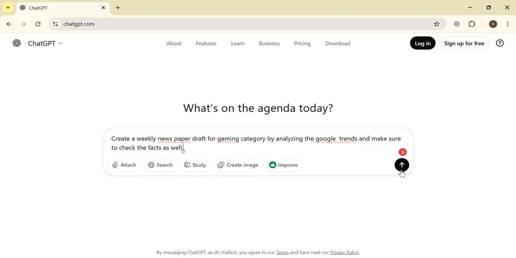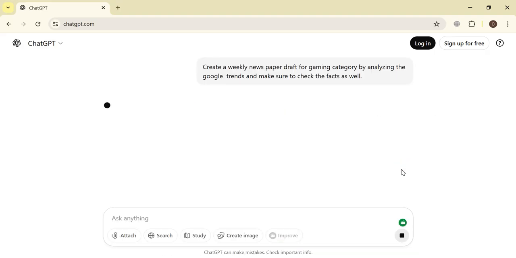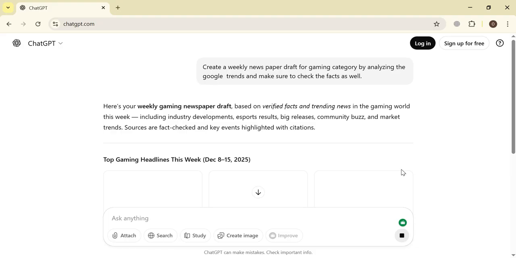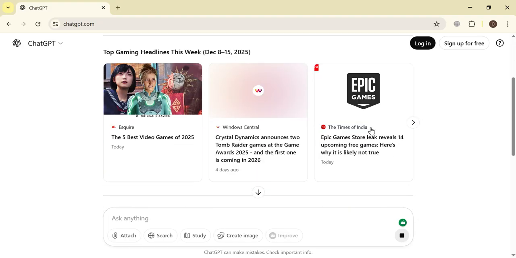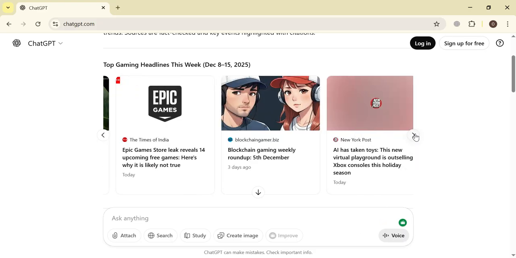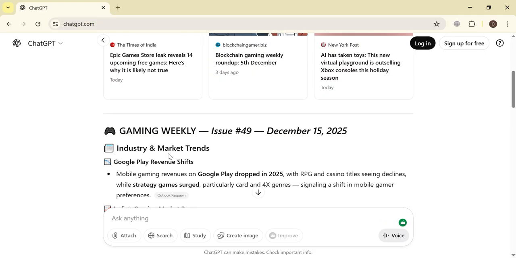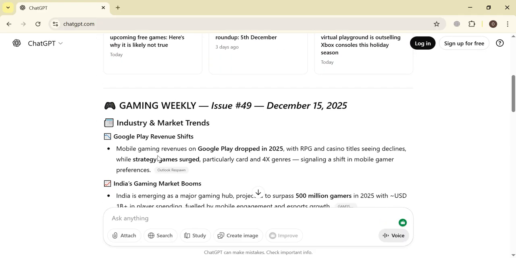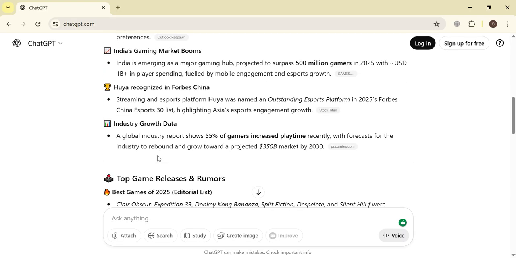So let's see how it goes and what kind of things it adds in the weekly newspaper and how it makes sure to check the facts as well. As you can see, it has just created something for us, and these are the top gaming headlines for this week, from 8 December to 15 December. It has added multiple things here, and it has created a gaming weekly newspaper draft for us.